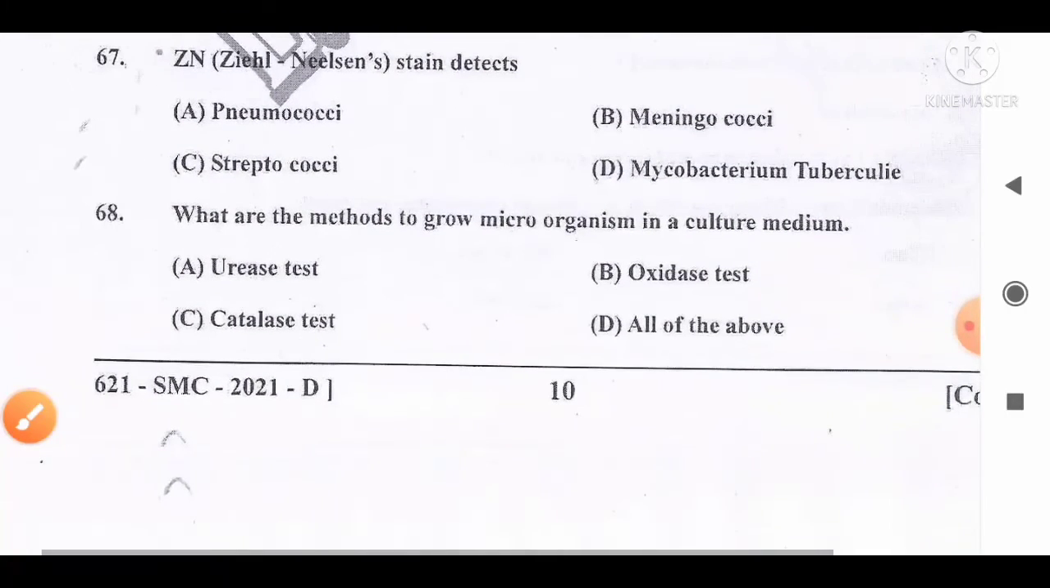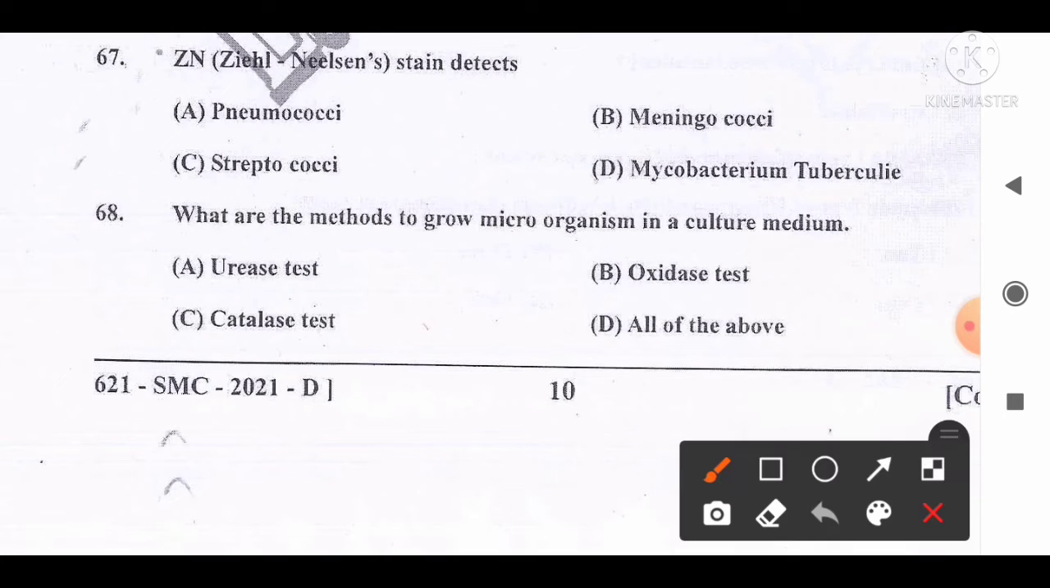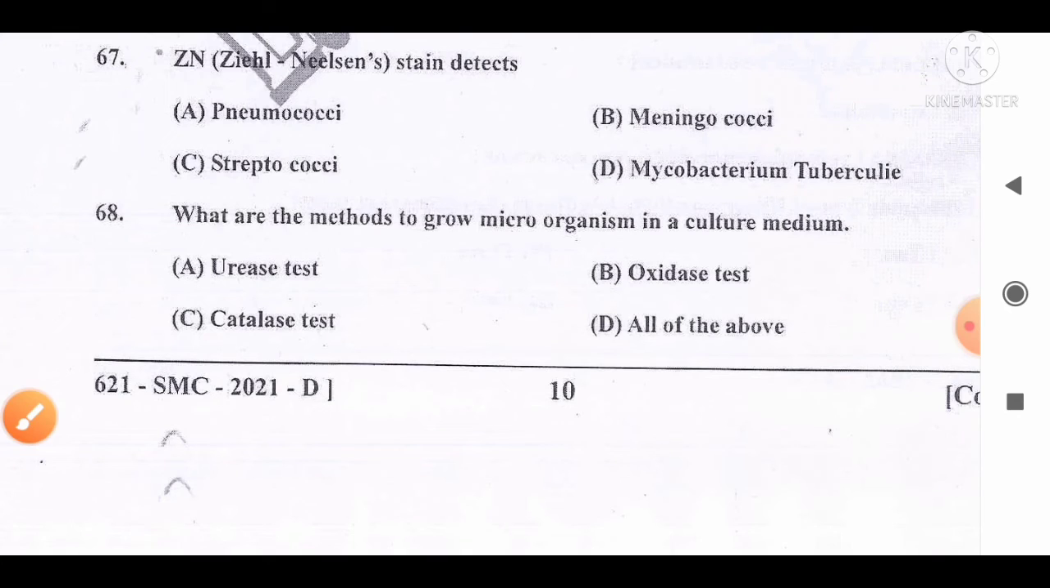Move to the next question, number 68. What are the methods to grow microorganisms in a culture medium? And the options are A, urease medium or urease test, B, oxidase test, C, catalase test or medium, D, all of the above. And the correct answer for this question is option D. All of the above are the types of media that are used to grow different microorganisms in a culture medium. So option D is the correct answer for this question.